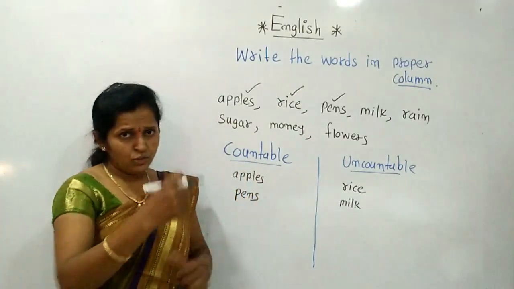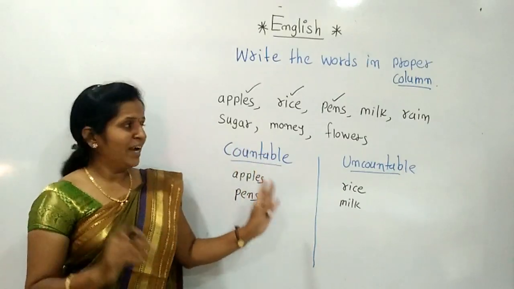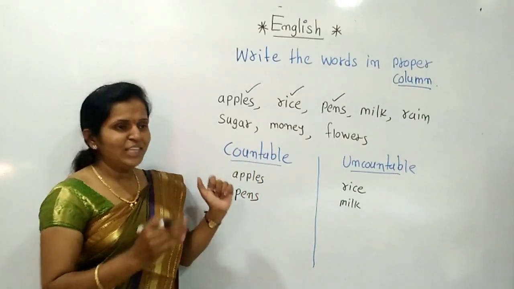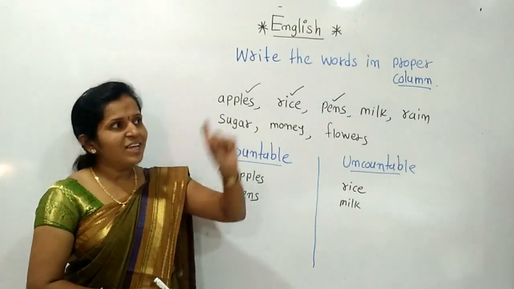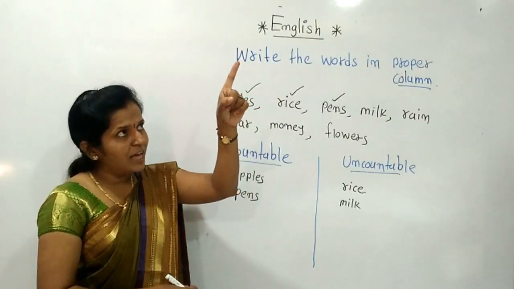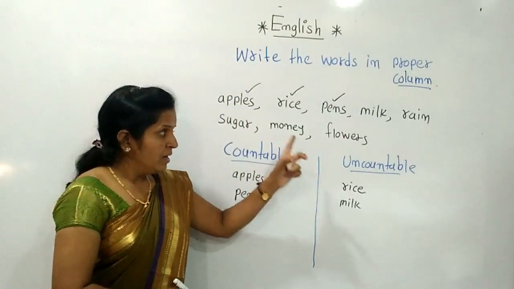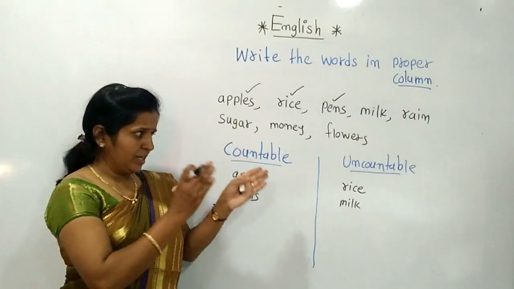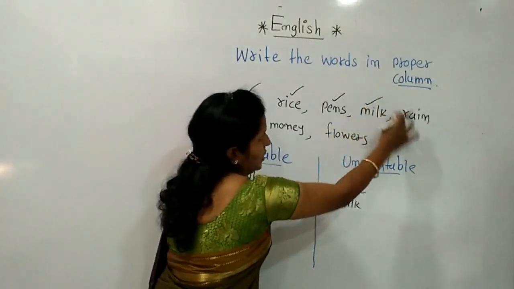Most of the time students suppose that uncountable means we cannot count. Students say stars are uncountable, but we can count the stars: there are 5 stars, I can see 5 stars, I can see 10 stars. But uncountable means we cannot take it in number directly. Now the milk, it's over.